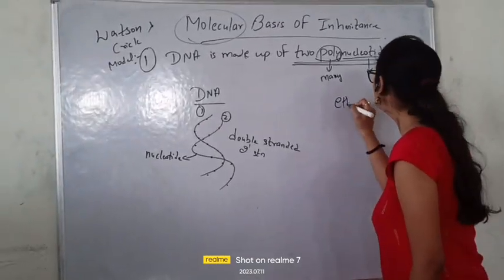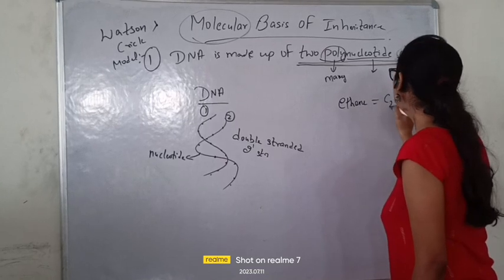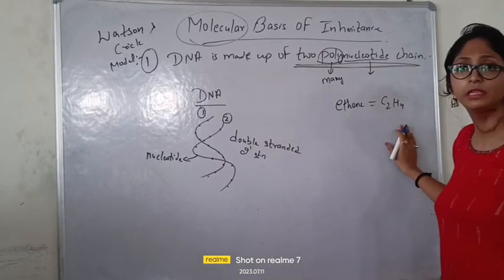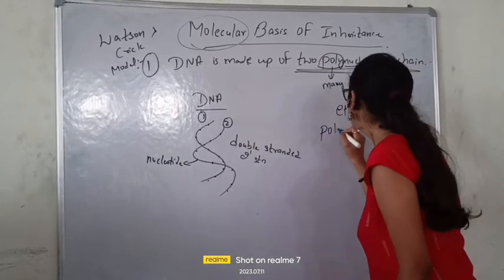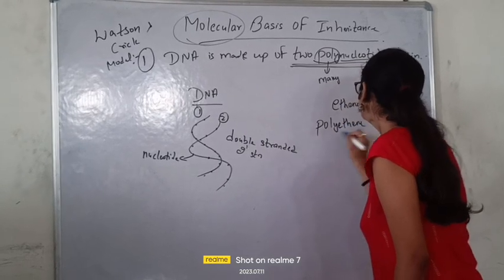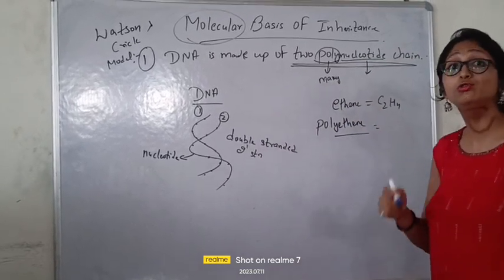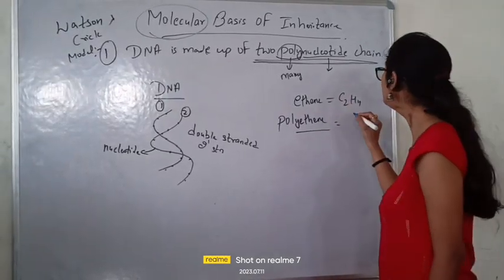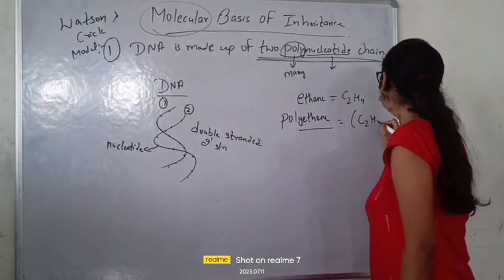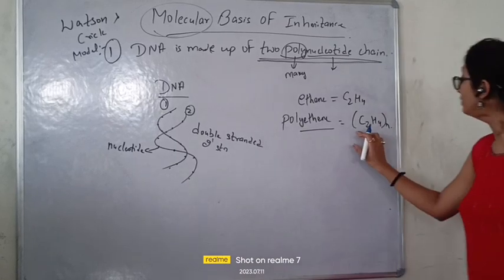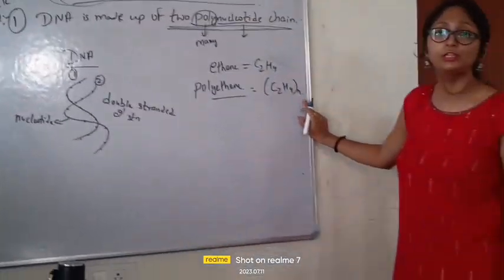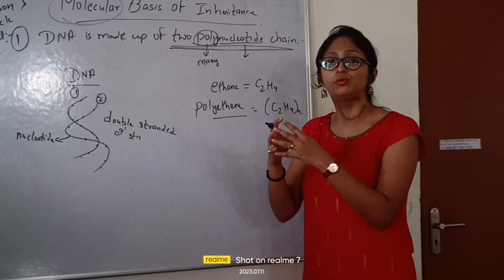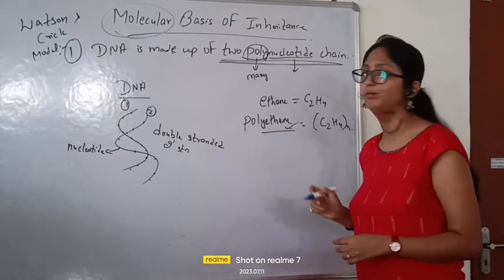You must have heard about ethene, C2H4. Have you also heard about polyethylene, the most common thing which you use in everyday life, that plastic or polythene? What is polythene made up of? When a very huge number of C2H4 join together, they form polythene.